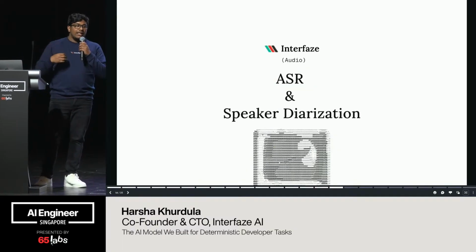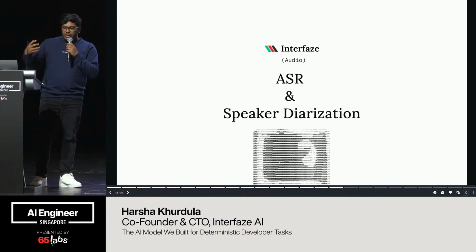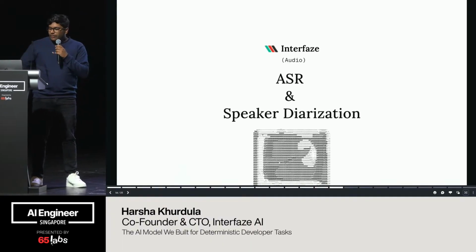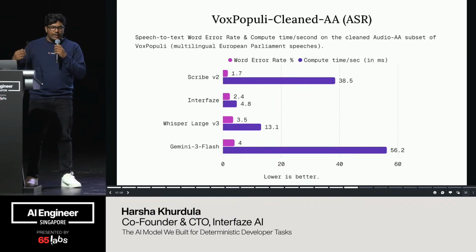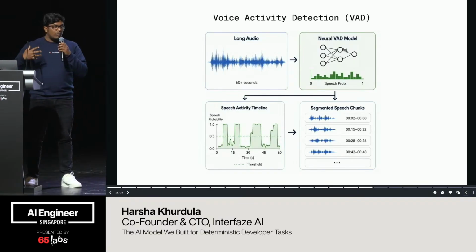ASR, multimodality is a huge thing. Not a lot of models support speech out of the box, and I want to talk about it today. We are one of the fastest models when it comes to ASR, and we also have the lowest WER, word error rate. So how do we do it?